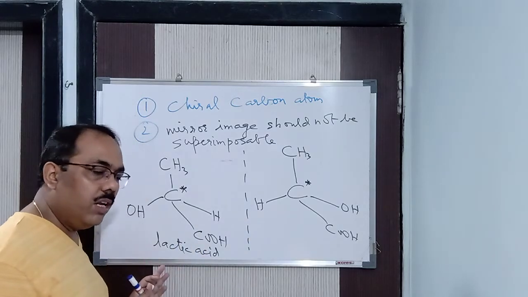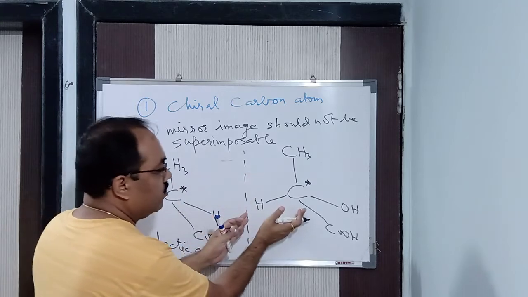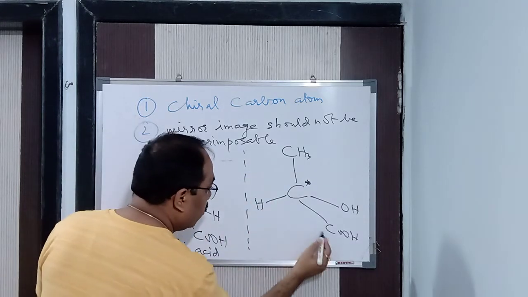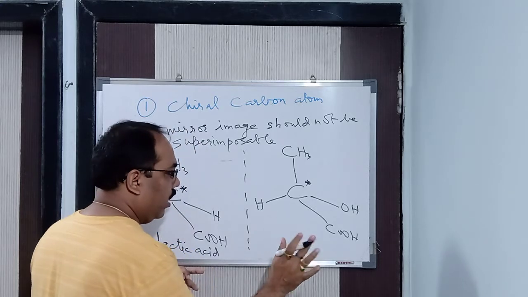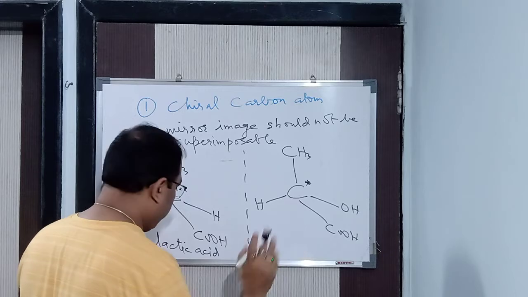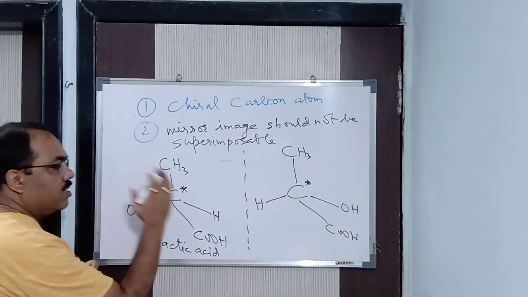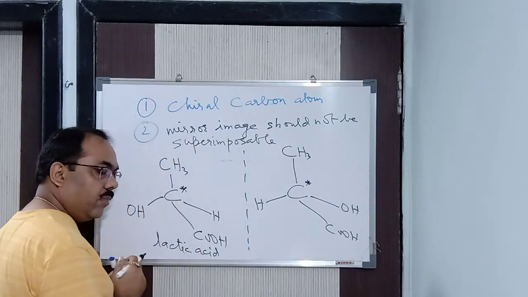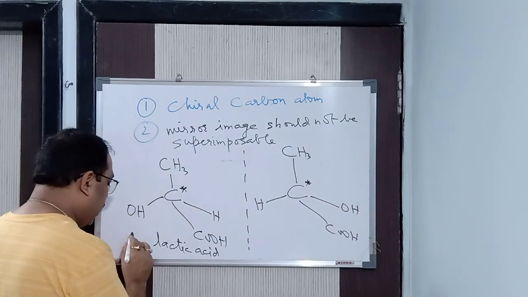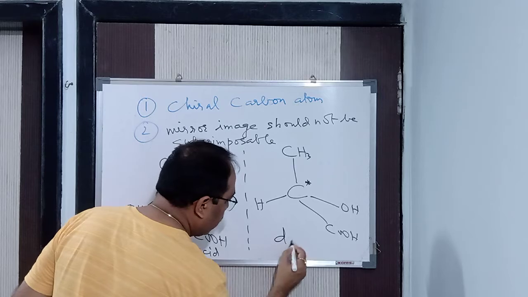Got it now? What is the mirror image? So this is the object, this is the image. We are interested only in the right and left. Don't say the C will appear here, O will appear here. No, I am not interested in that. I am interested only in the right and left. Repeatedly I am saying, right and left. So in this way, we got the image of it. Clear? This is a lactic acid, this also is a lactic acid. Now this is a levolactic acid and this is a dextrolactic acid.